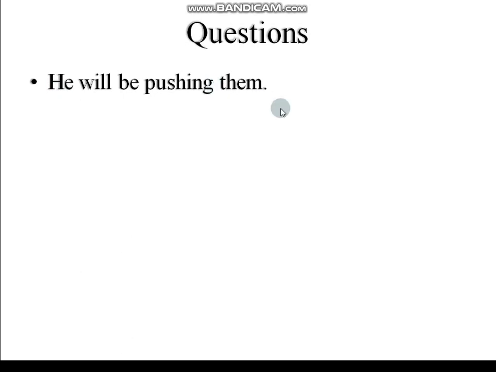So, he will be pushing them. The first question: he will be pushing them. For example, if you want to change this into passive voice, we need to understand the SVO format. The subject is he, will be pushing is the verb, and them is the object. If you take the object into the subject, it becomes they. They will be being pushed by him. He becomes him. So like that you need to change the other questions also.